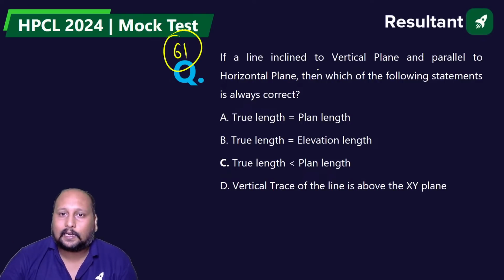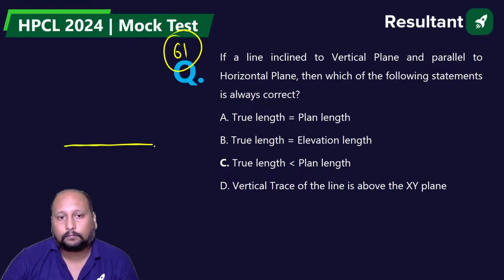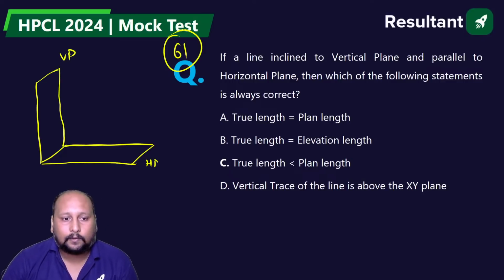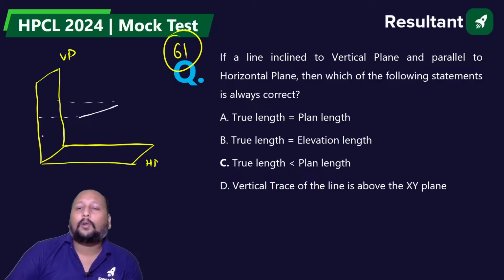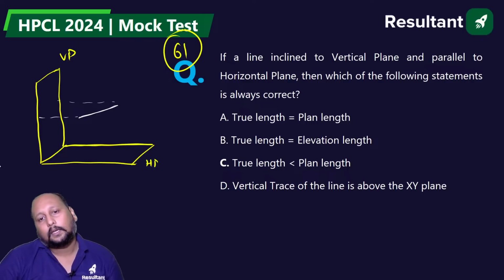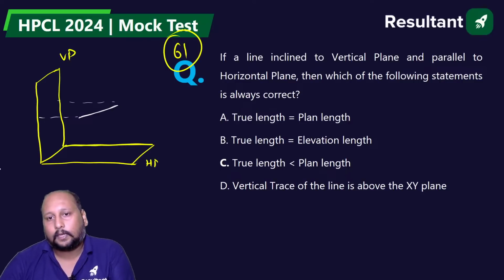So a line is inclined to the vertical plane and parallel to the horizontal plane. This is the horizontal plane, and this is the vertical plane, right? I'm keeping a line which is parallel to the horizontal plane and inclined to this, like this. It's having some inclination from here. Can you tell me: the true length equals plan length, true length equals elevation length, the true length is less than plan length, or the vertical trace of the line is above the XY plane? A, B, C or D.